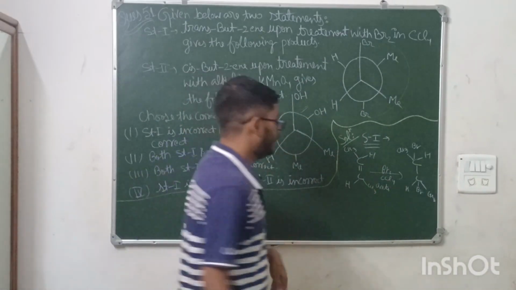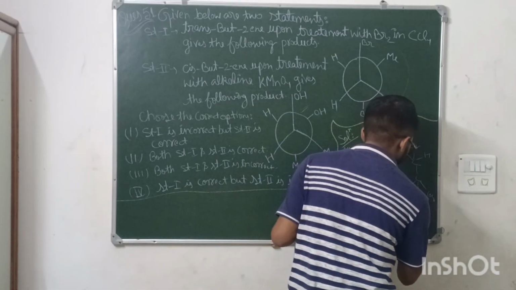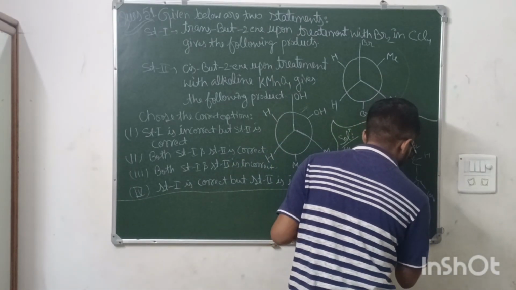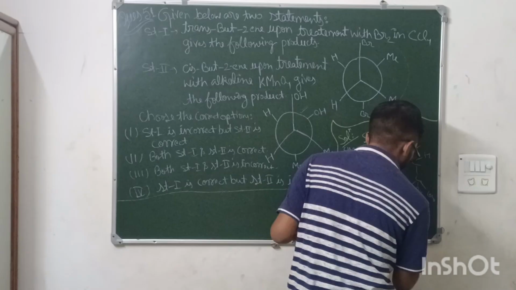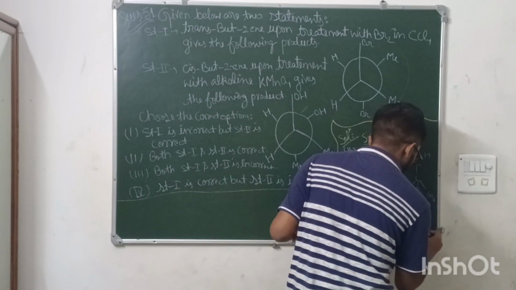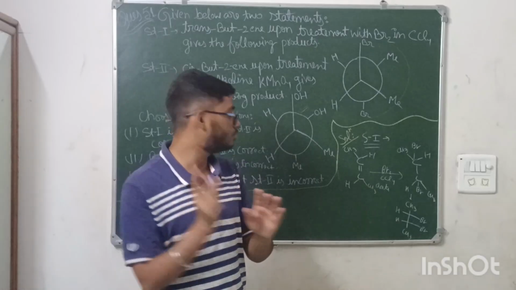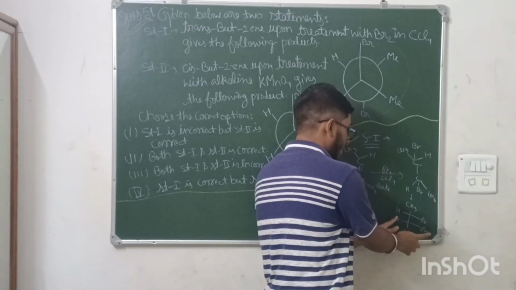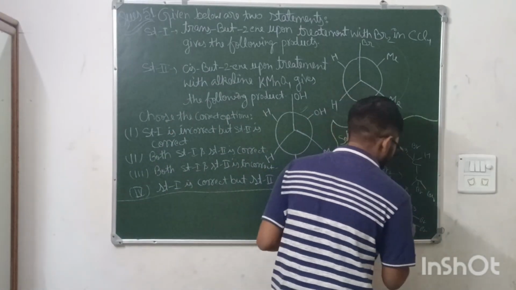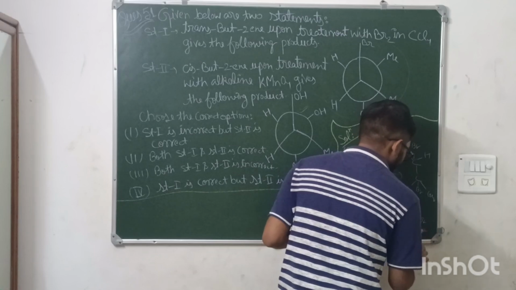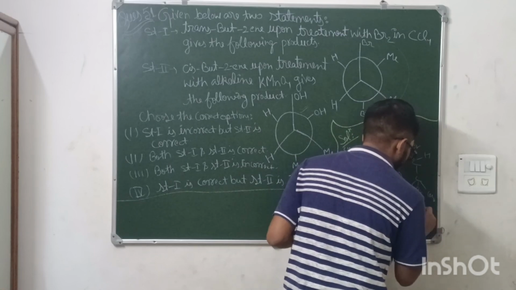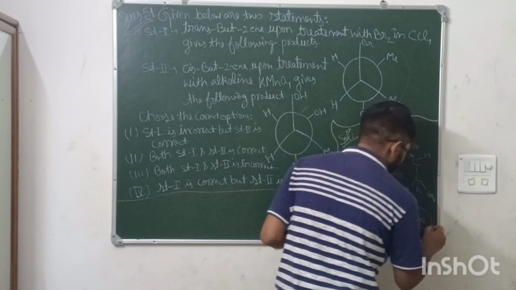If I make the meso of this, what would be the meso product? CH3, H, Br, H, Br, and CH3. But this is the anti product, so one atom from hydrogen or bromine will be interchanged, means Br and H. This will be the final product that would be formed.